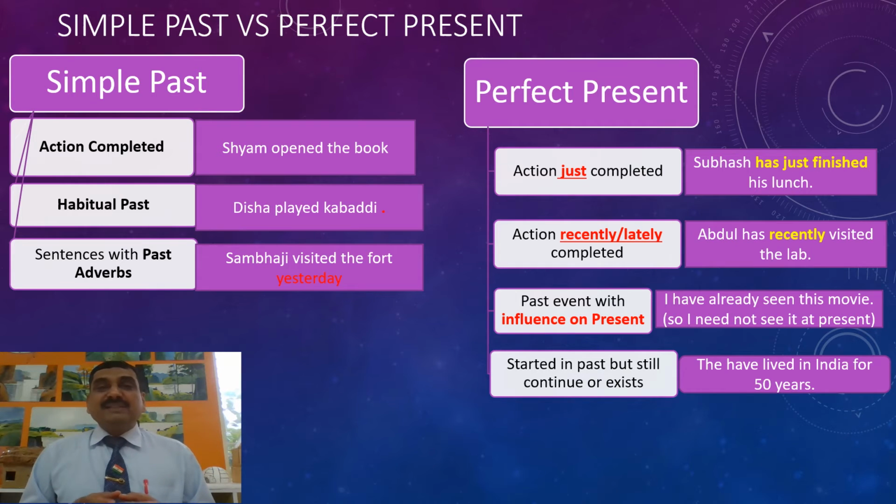Virat Kohli has played in the Indian team for 20 years now. Well, so you can see actions started in the past still continue. This can also be shown using present perfect continuous. However, sometimes present perfect may be used.